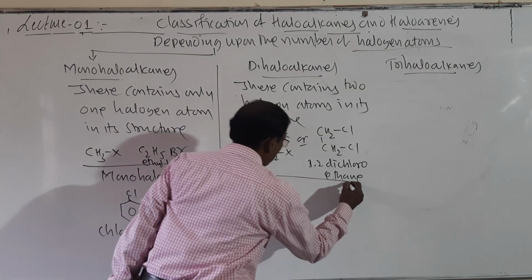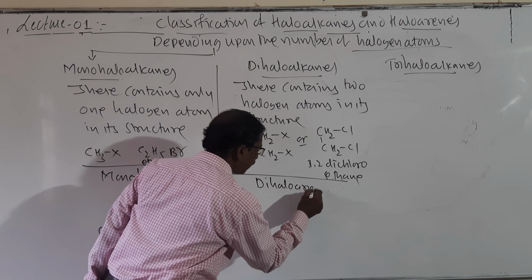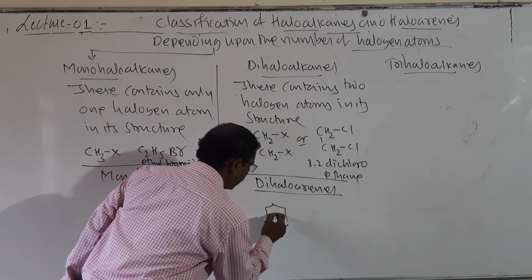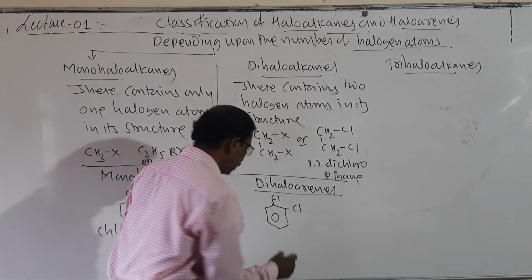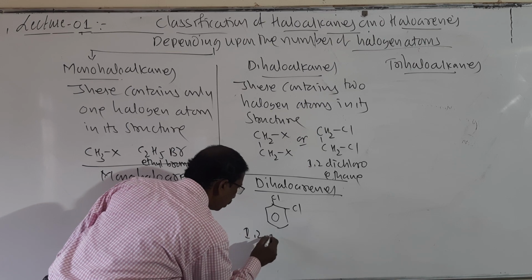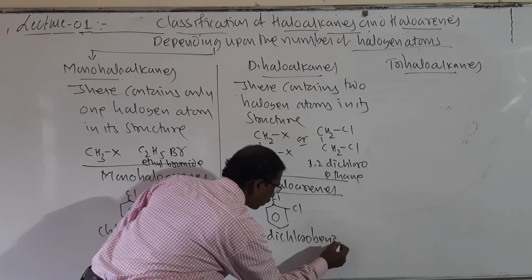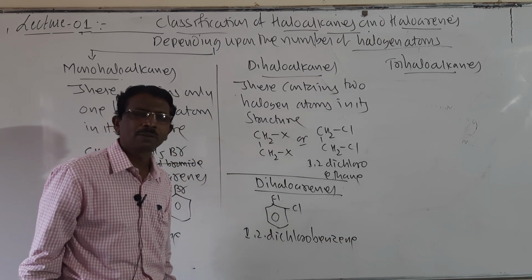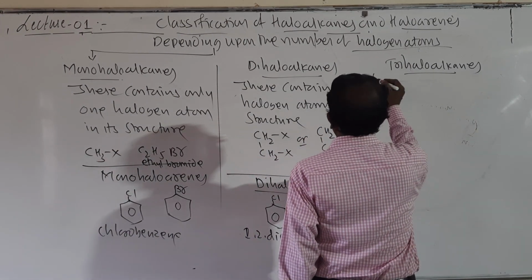And similarly, dihaloarenes also contain two halogen atoms. Here it is 1,2-dichlorobenzene.